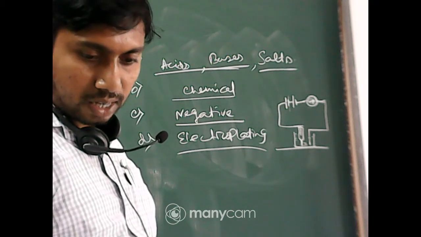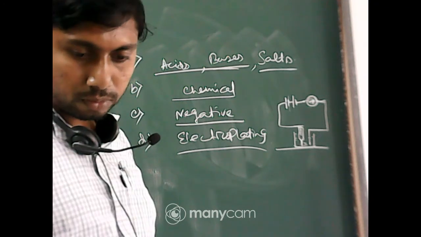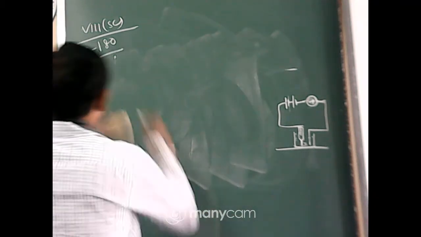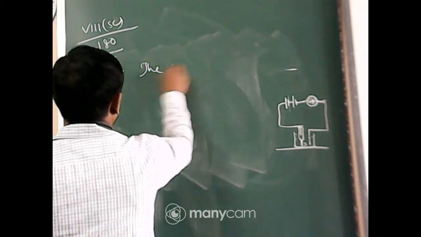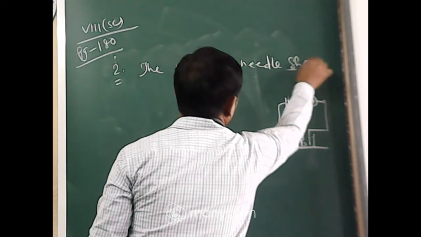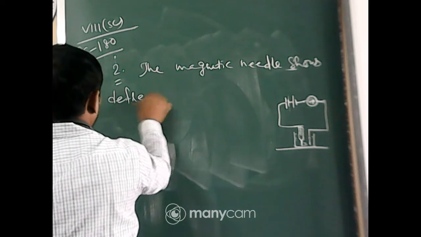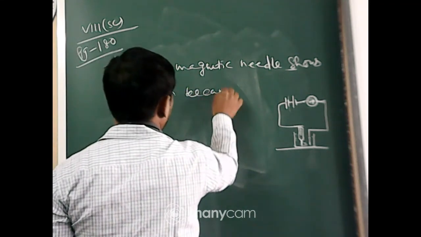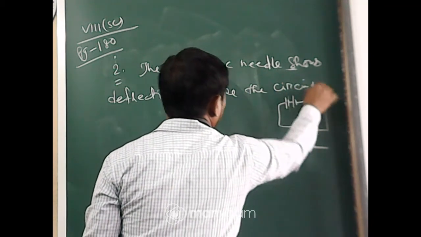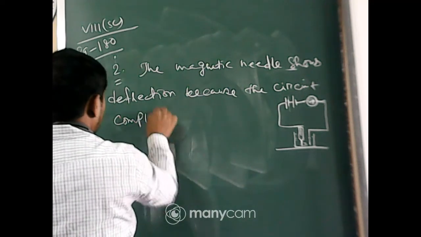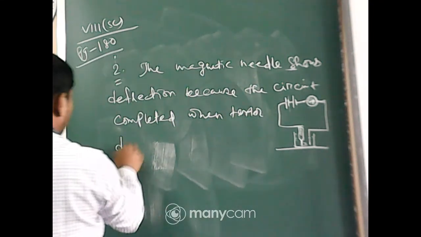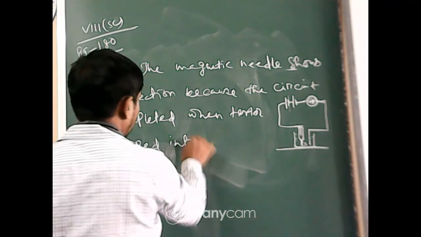Okay, so write it down. Question number 2: the magnetic needle shows deflection because the circuit is completed when the tester is dipped into the solution.